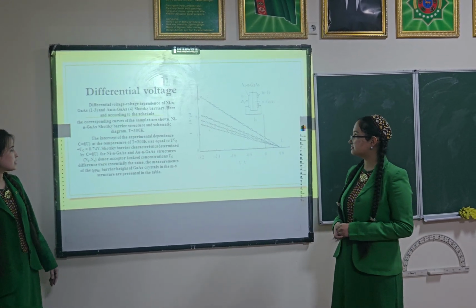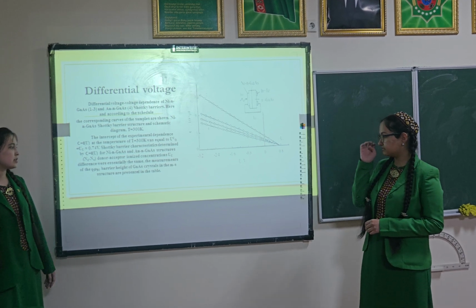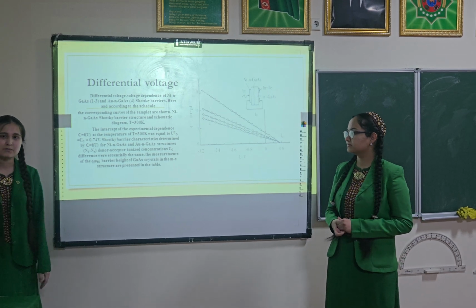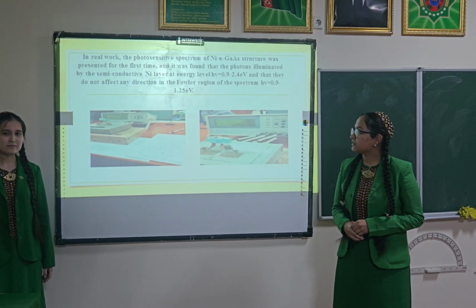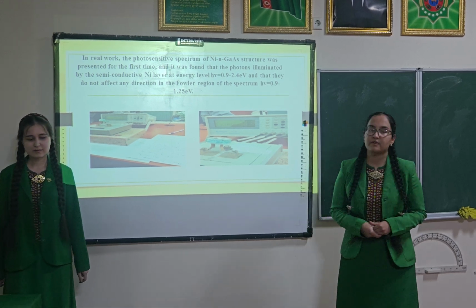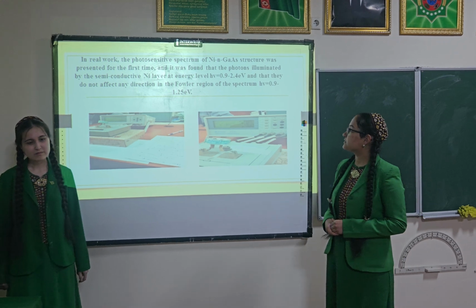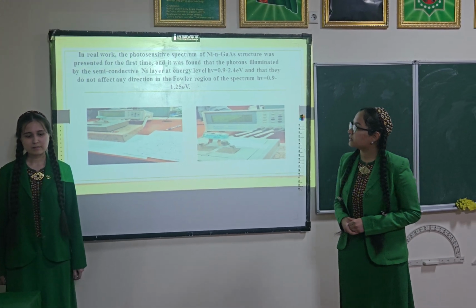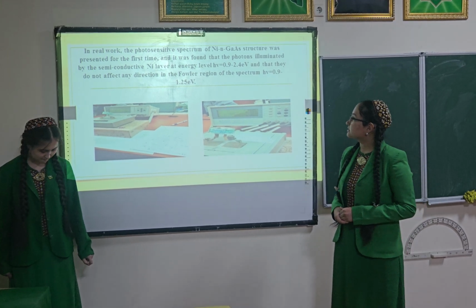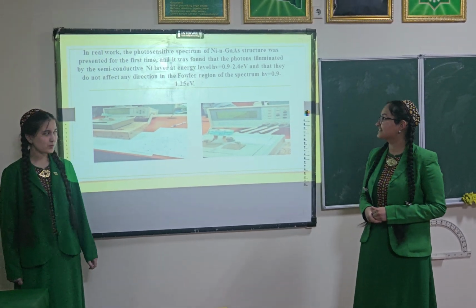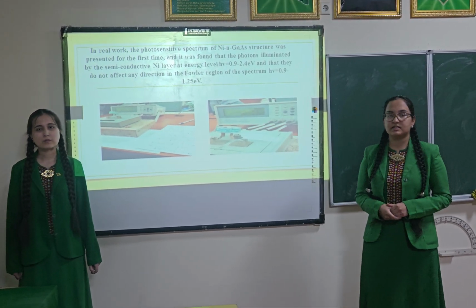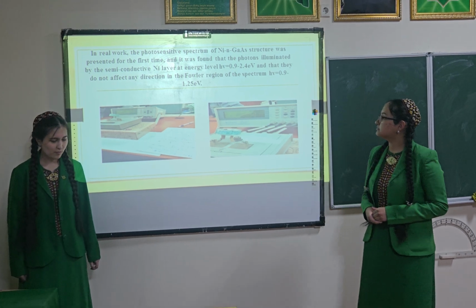The photosensitivity spectrum of nickel electrogallium arsenide Schottky barriers in spectral range of 1.3 to 2.8 electron volt. In real work, the photosensitive spectrum of nickel gallium arsenide structure was presented for the first time, and it was found that the photons illuminated through the semiconductive nickel layer at energy level 0.9 to 2.4 electrovolt, and that they don't affect any direction in the follow region of the spectrum 0.9 1.25 electrovolt.